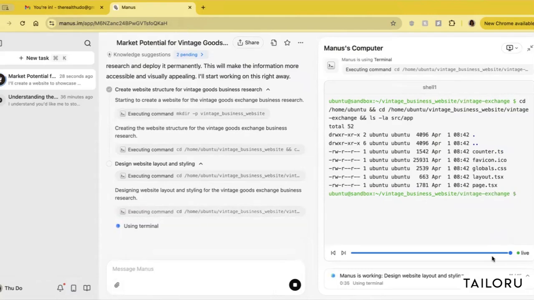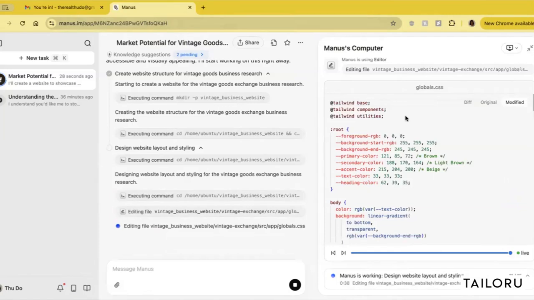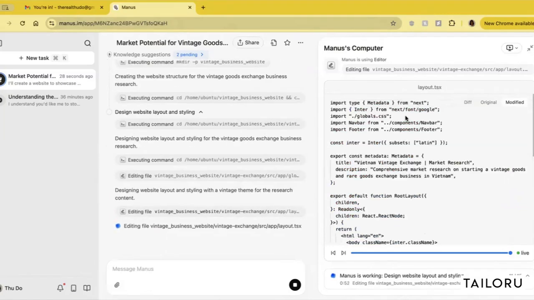So let's see what the website will look like. Oh, on the side here, you see that Manus is using Tailwind and showing the different layouts via code. Nothing that you have to worry about or understand, really.